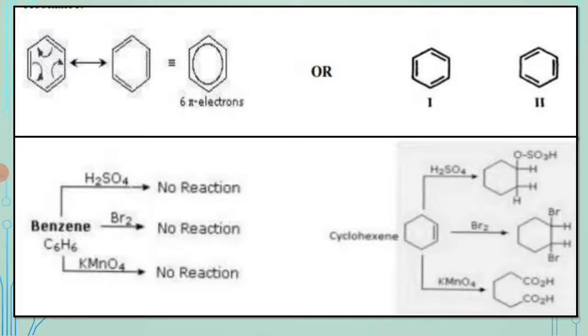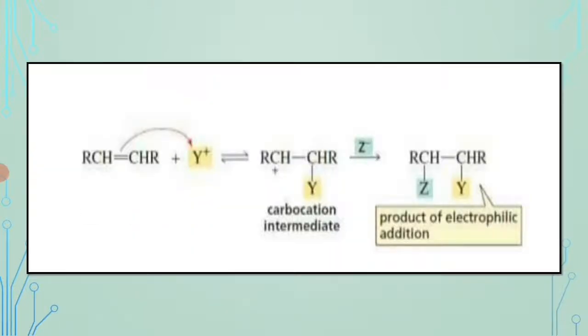For example, cyclohexene is an alkene and it undergoes rapid addition reactions. But under the same conditions, benzene reacts very slowly or does not react at all. This exhibits a high degree of unusual chemical stability. In an addition reaction, an alkene reacts with an electrophile, thereby forming a carbocation intermediate. In the second step, this carbocation is attacked by a nucleophile, giving the product of the electrophilic addition reaction. So this is about the alkene.